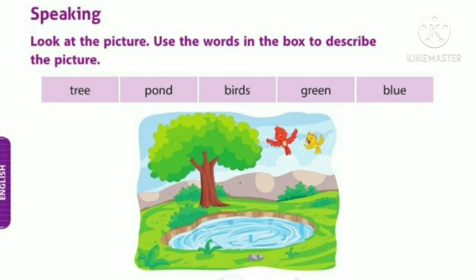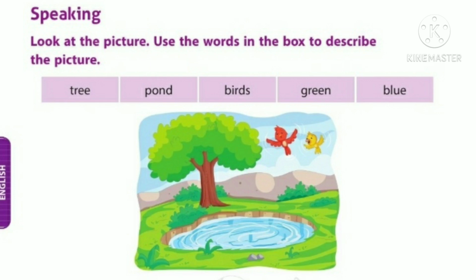The grass around the pond is green. The sky is blue.